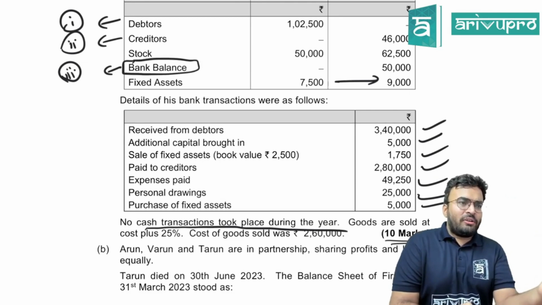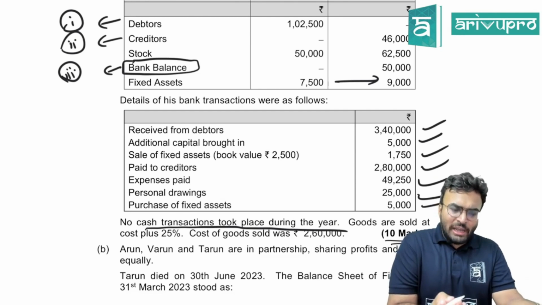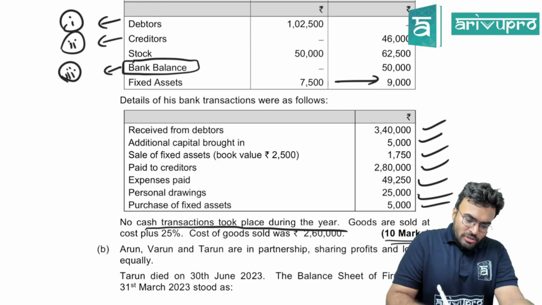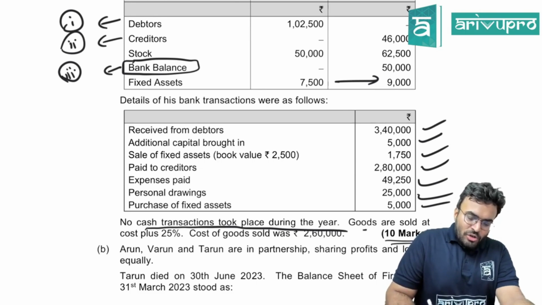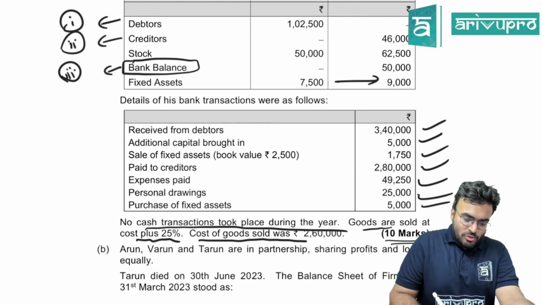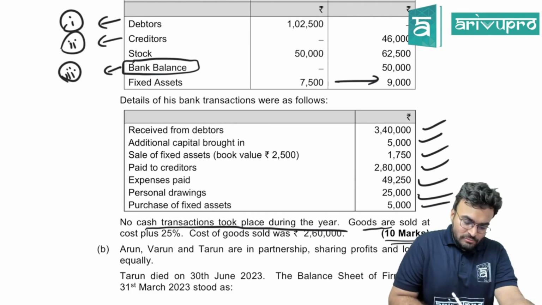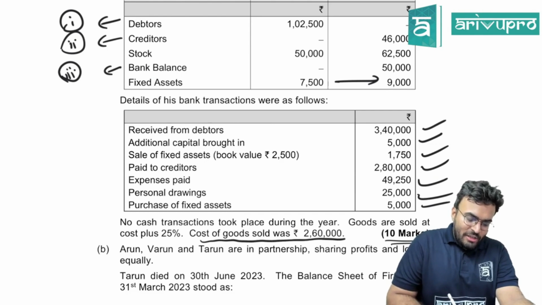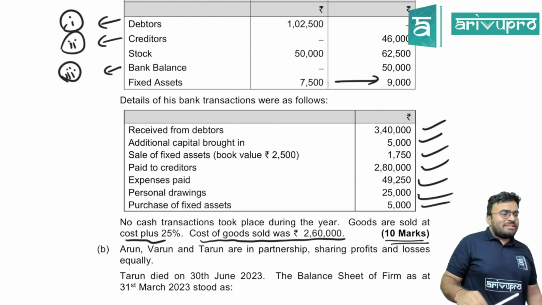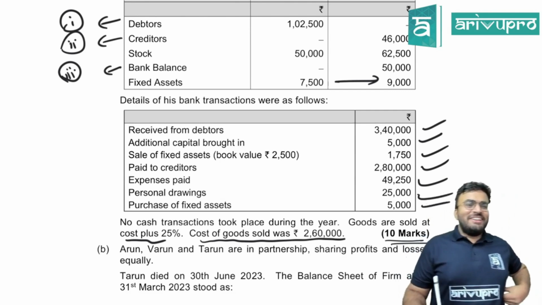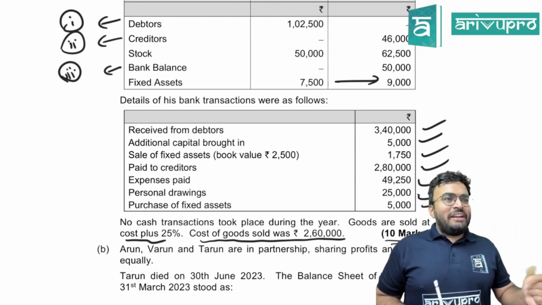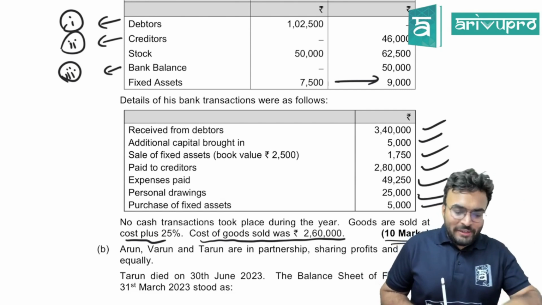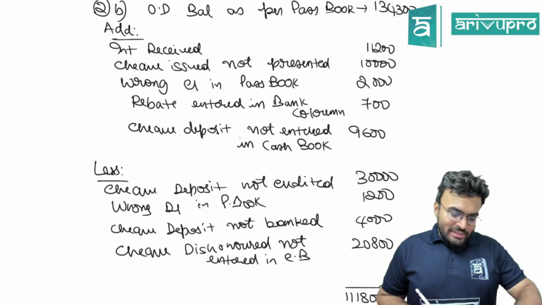You can just calculate it. No need for a fixed assets account, you can calculate it because the closing balance is there. Goods are sold at cost plus 25%. Cost of goods sold was 2,60,000. Simple question, 10 marks. Debtors account we have to prepare. Creditors account we have to prepare. Bank account we have to prepare. No change in that.